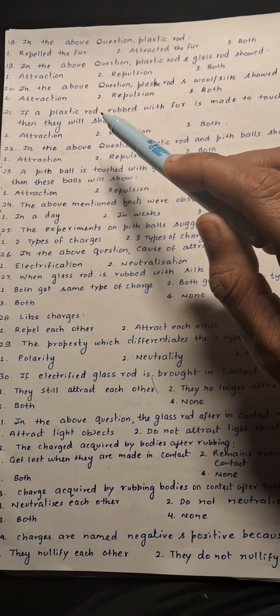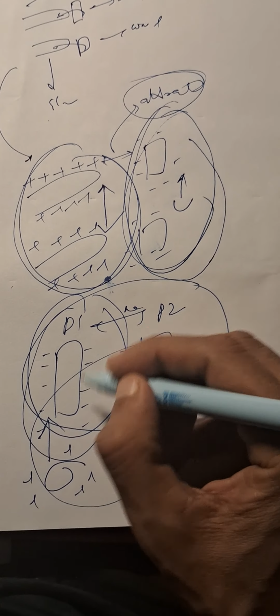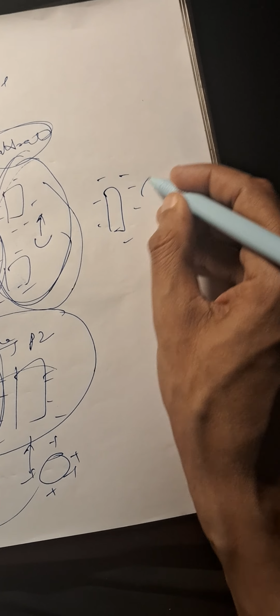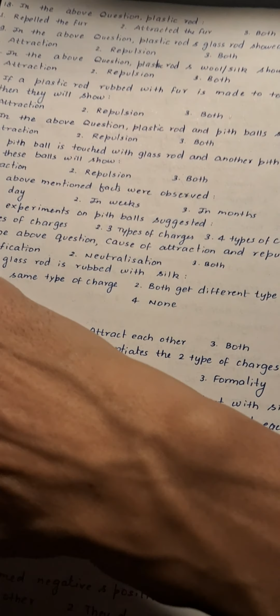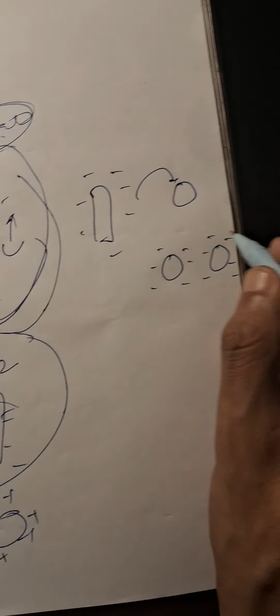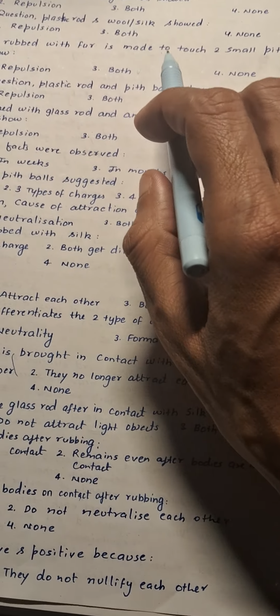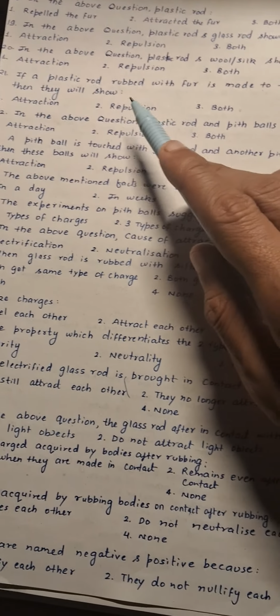Next is, if a plastic rod rubbed with fur is made to touch two small pith balls, then they will show. The plastic rod has negative charge, and suppose this plastic rod touches a pith ball, then the pith ball will also get negative charge. Since it touches two pith balls, they will both get negative charge like this, and obviously there will be electrostatic repulsion over here. So they will show repulsion, hence the second option will be correct over here.